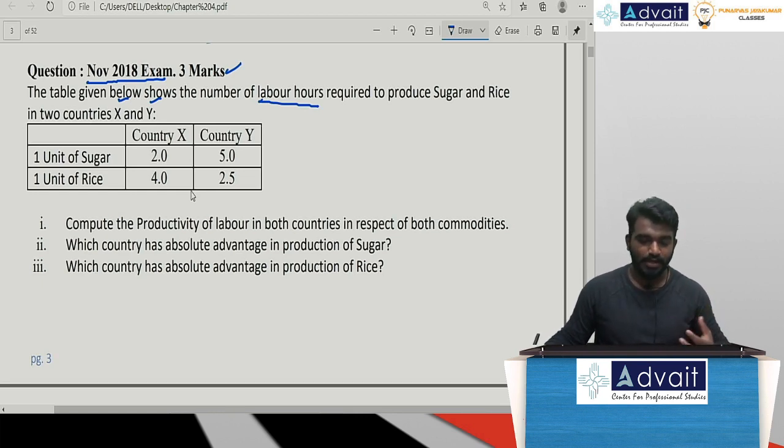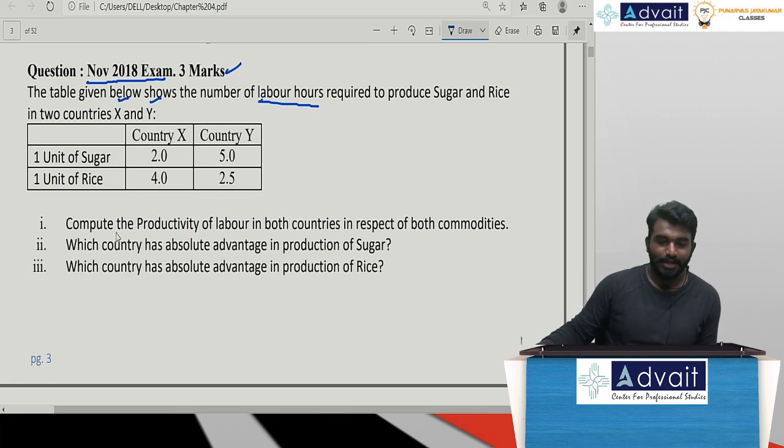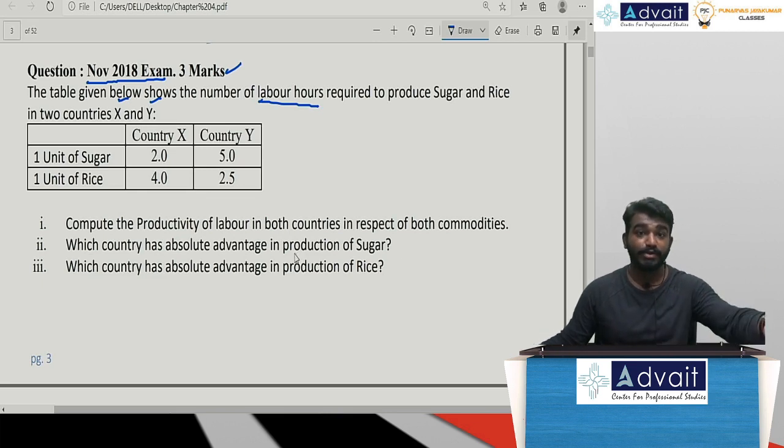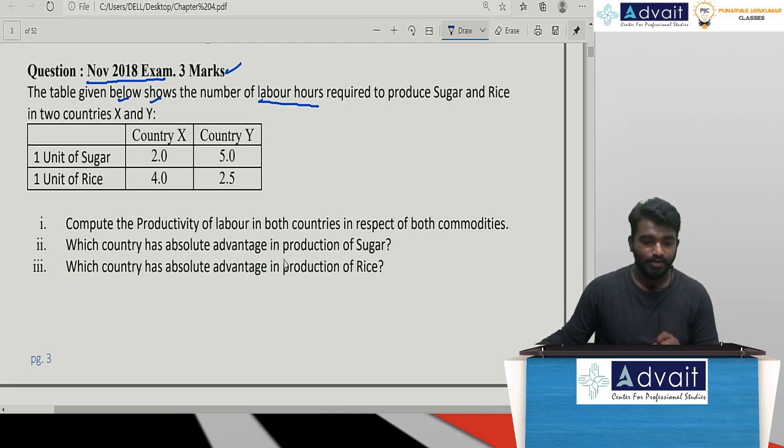Now, what are we going to identify? Compute the productivity of labor in both the countries. Productivity of labor is nothing but output of labor for every single hour's work. They have only given the values for one single unit. Suppose I take country X sugar productivity.